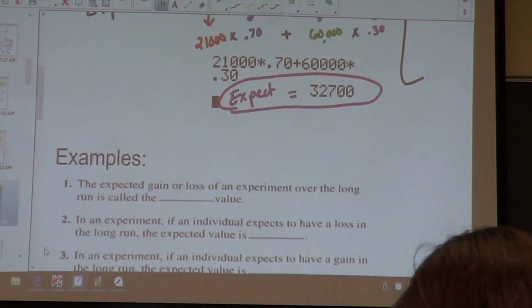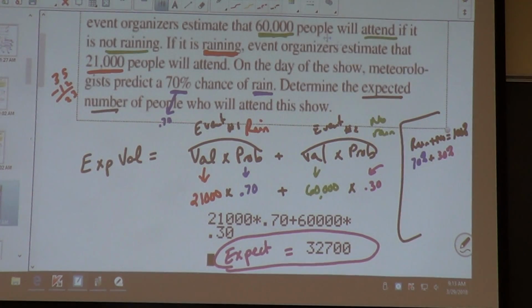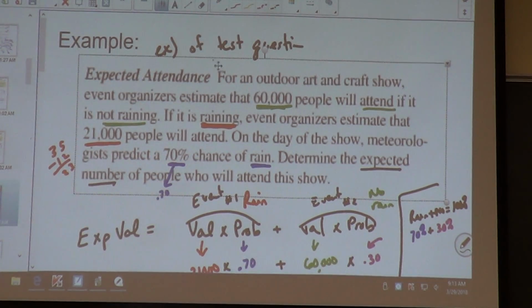The one that I'm going to give you is nothing harder than what you're doing right here. Either it's going to rain or it's not going to rain. Either I'm going to lose money or... Example of test question. Cool.